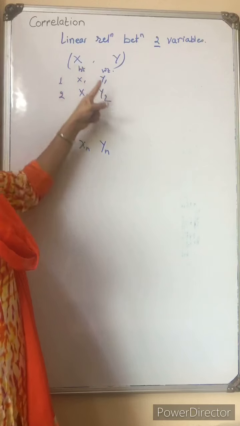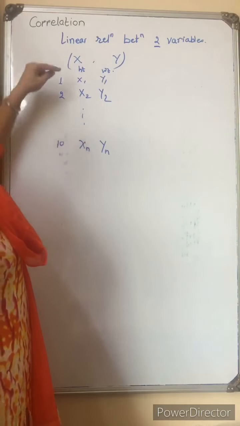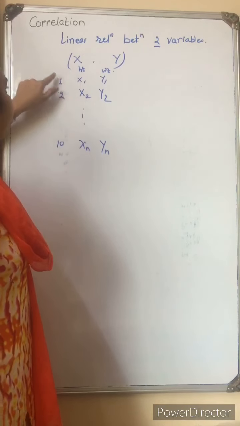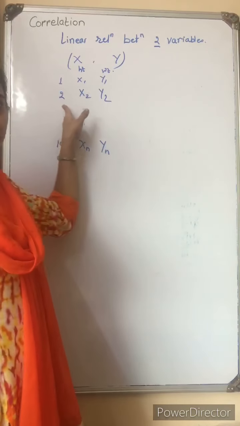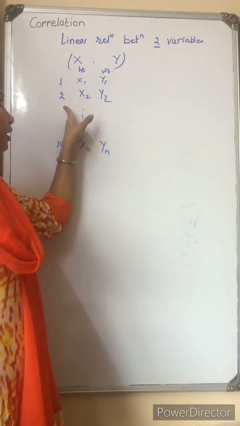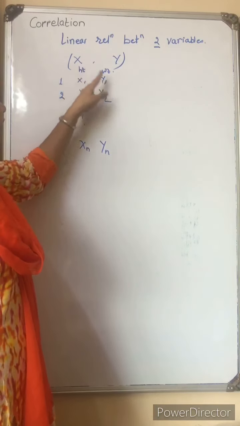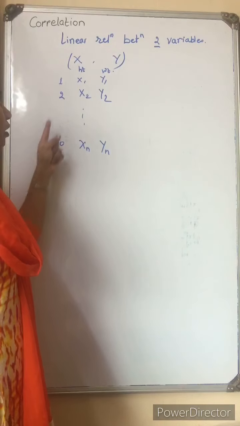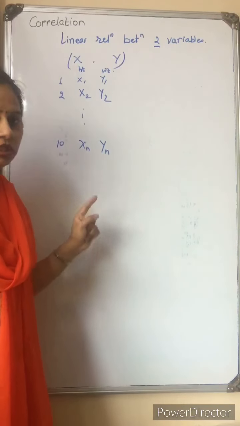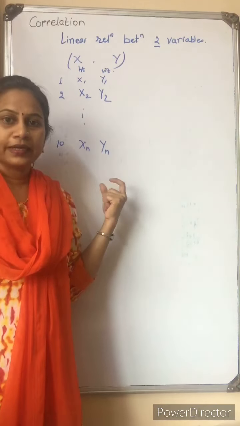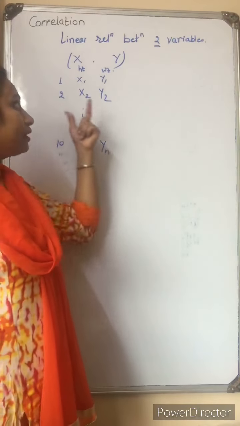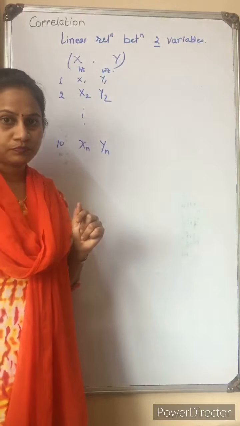So data should be like this. We cannot take the height of one person and the weight of another person. We need to take height and weight of the same person. Then only we say it is bivariate data, and then only we find out the correct value of the correlation.